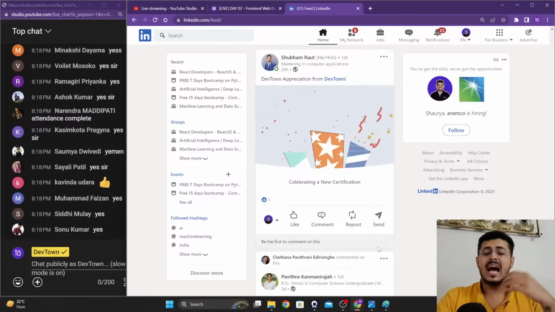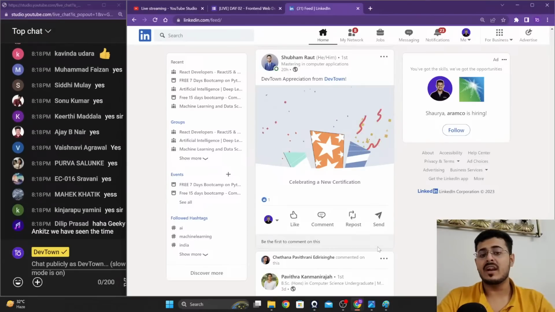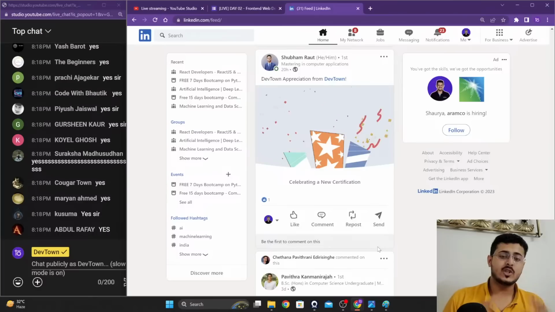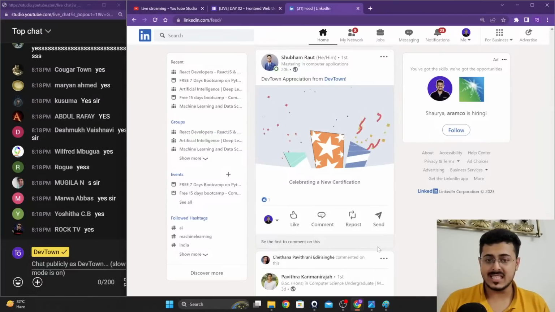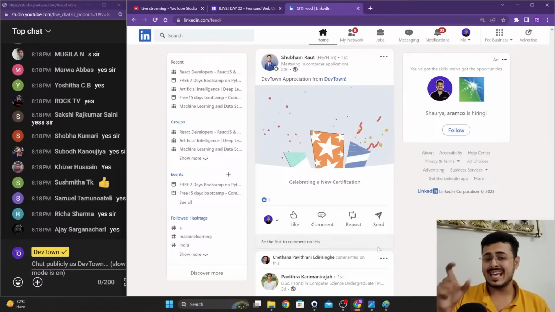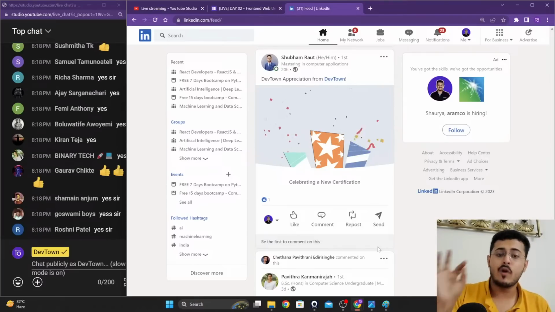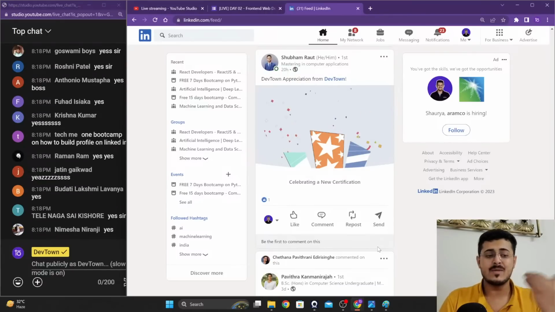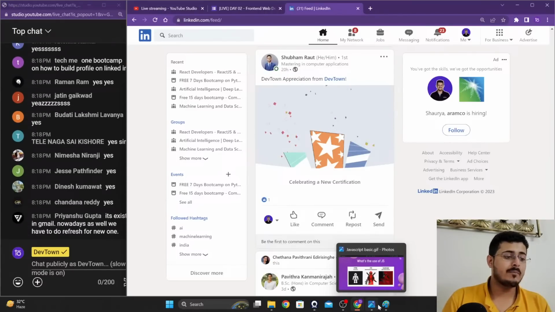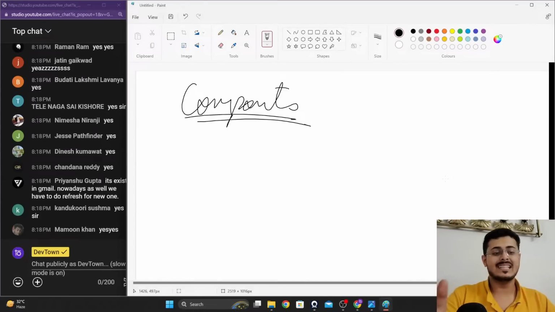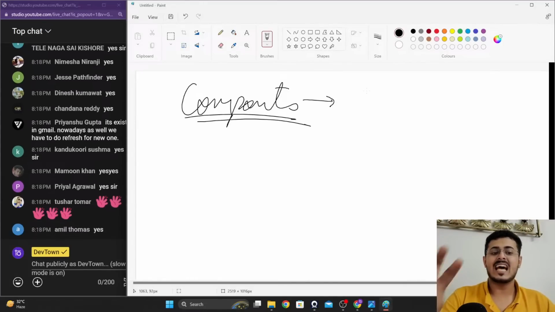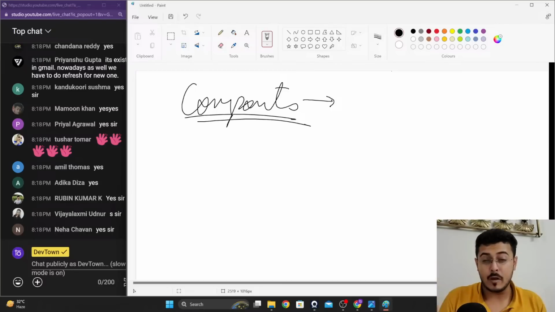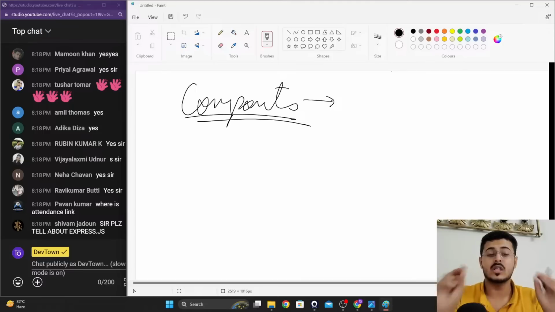In that particular way, these are what are called components. Previously, if you wanted to create so many different posts, you had to write the HTML, CSS, and JavaScript code for each one of them. Components came and said no, we're not going to treat the entire website as one website. We are going to treat it as millions of small websites.